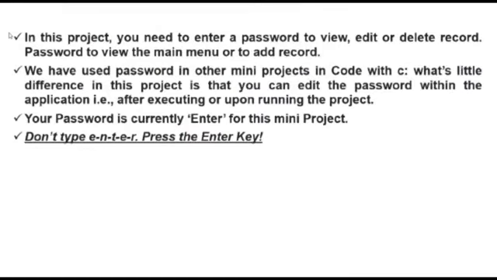In this project, you need to enter a password to view, edit or delete a record, to view the main menu, or to add a record. We have used passwords in other mini projects in C, with a little difference in this project: you can edit the password within the application. That's why, upon running the project, the password is just the enter key for this mini project. Do not type anything, just press the enter key.